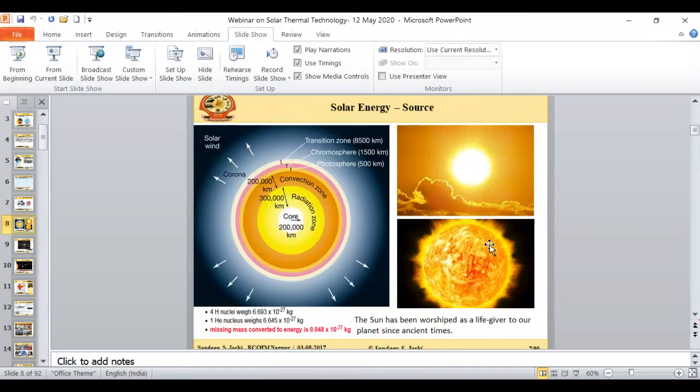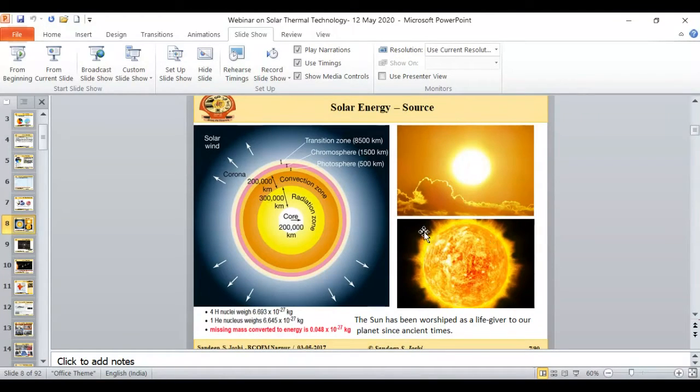When I talk about solar energy, the source of solar energy is the sun. The sun has been worshipped as a life giver to our planet since ancient times. And this is what you can see on your screen: the anatomy of the sun. It is actually a very huge star. The diameter of the sun is approximately 100 times bigger as compared to the Earth.